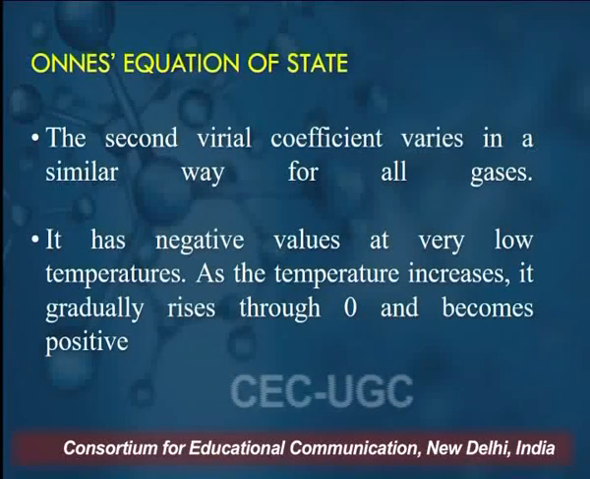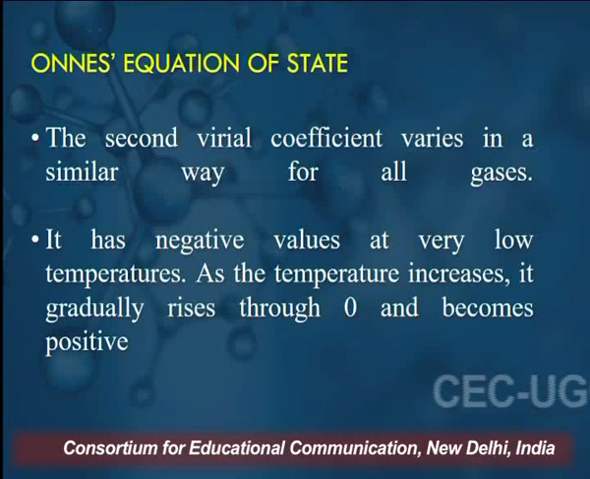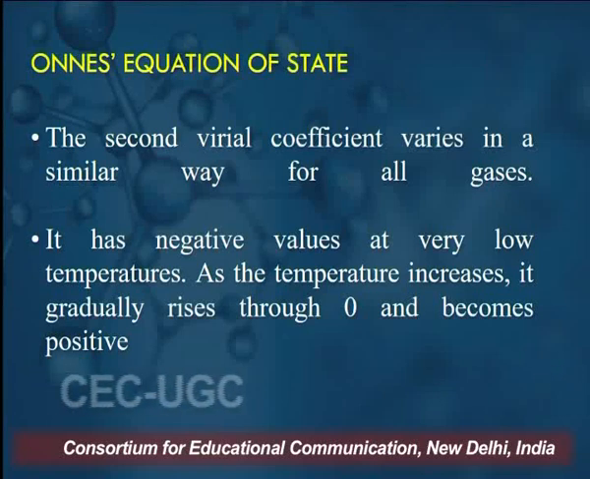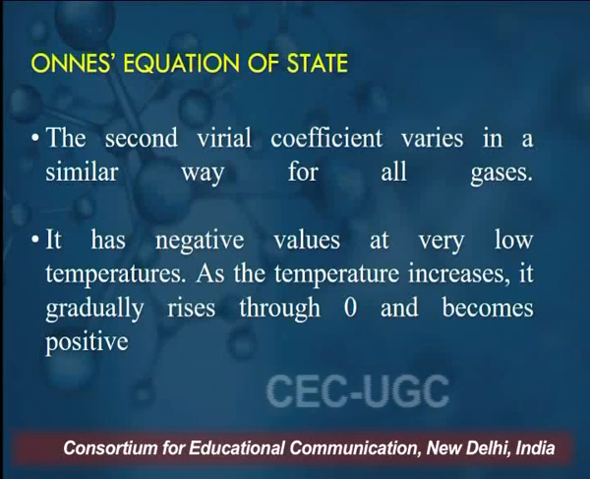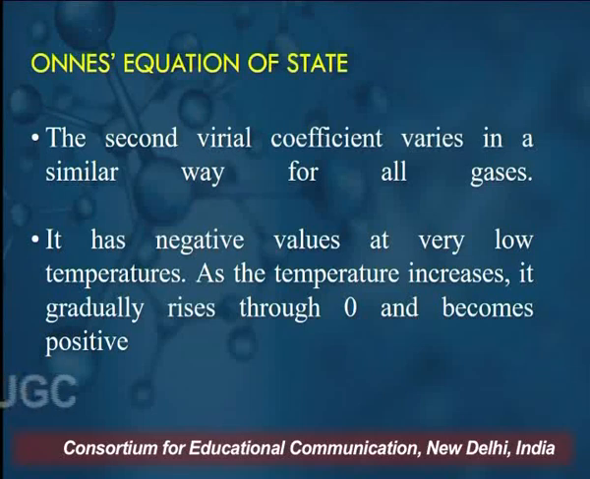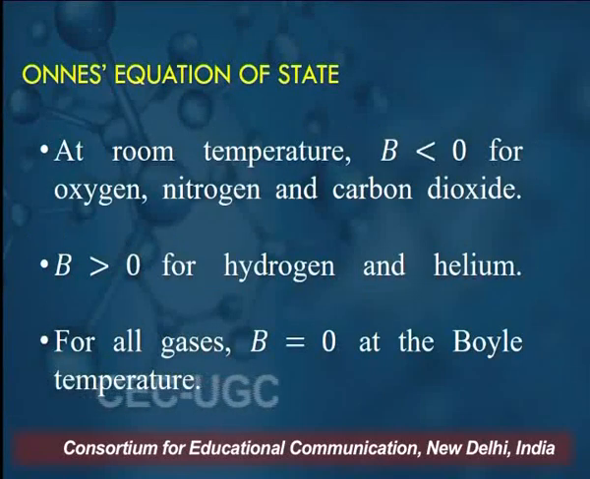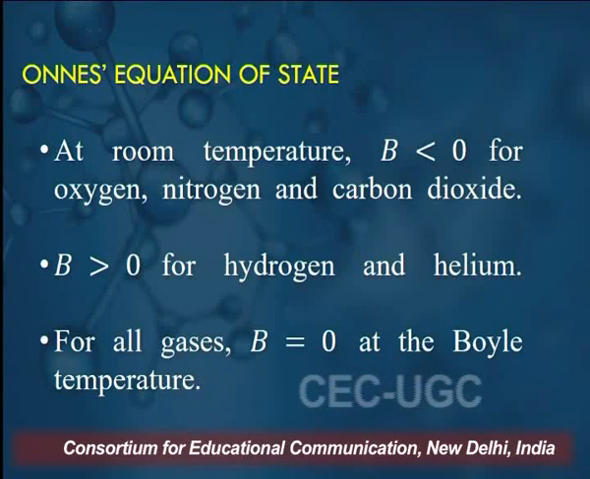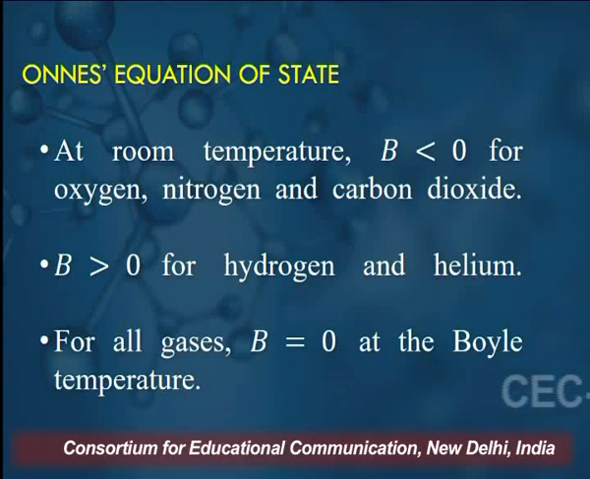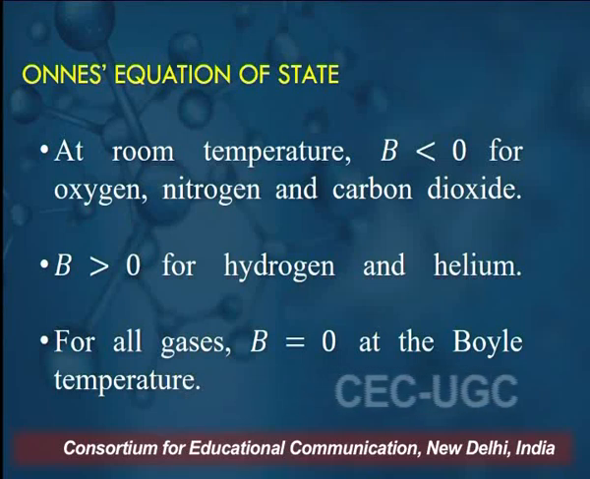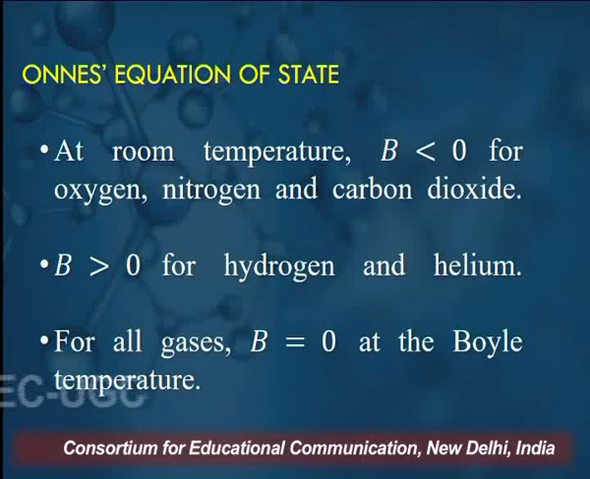The second virial coefficient varies in a similar way for all gases. It has negative values at very low temperatures. As the temperature increases, it gradually rises through 0 and becomes positive. At room temperature, B is less than 0 for oxygen, nitrogen and carbon dioxide. It is greater than 0 for hydrogen and helium. But for all gases, B is equal to 0 at the Boyle's temperature. So B can be greater than 0 or less than 0.